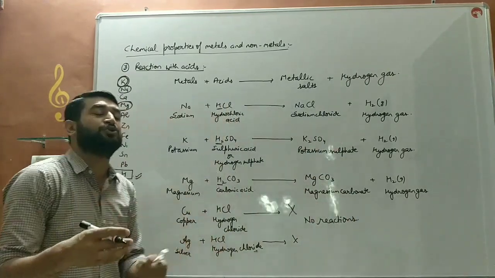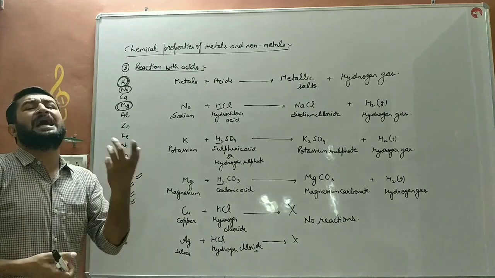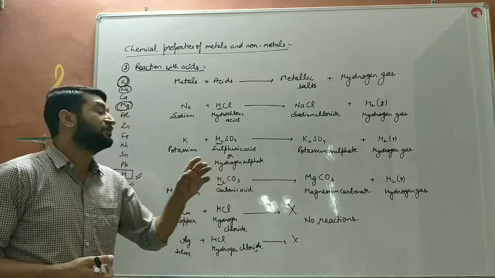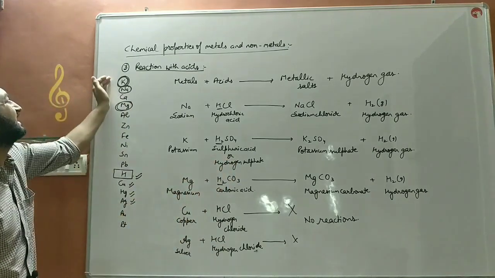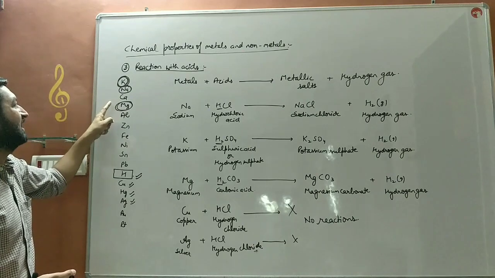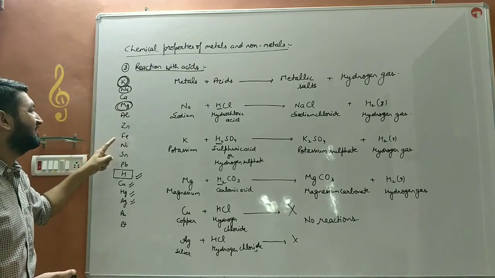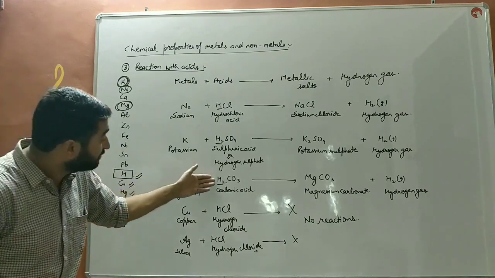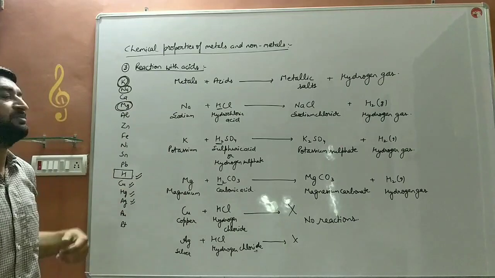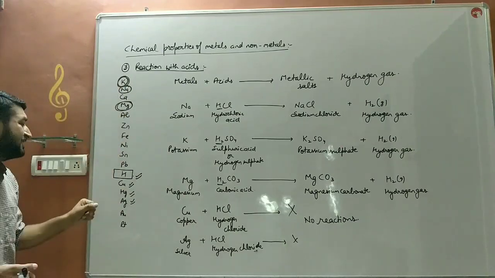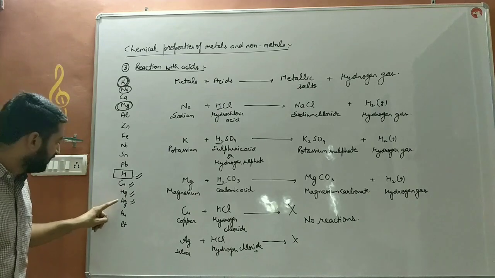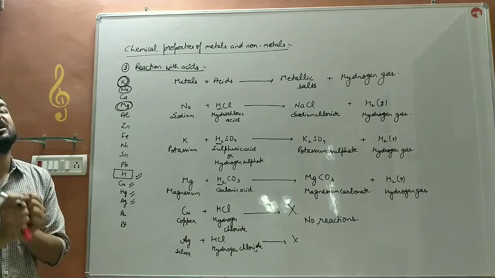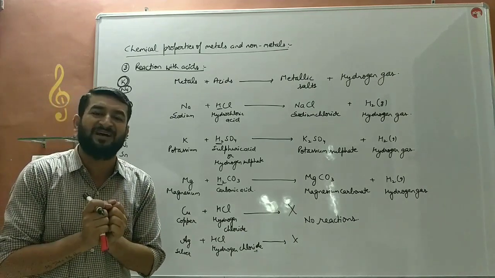And from here a very important question will form: name the two elements which will react with acids and displace hydrogen. कौन करेगा पता, जो हाइड्रोजन से ज्यादा रिएक्टिव हैं, like potassium, sodium, calcium, magnesium, aluminium, zinc, iron, nickel, tin, lead. These are more reactive than hydrogen. So they will displace the hydrogen from the acids. इनमें से कोई भी दो लिख दें. Whereas copper, mercury, silver, gold, platinum, they are less reactive than hydrogen. So they cannot displace hydrogen from the acids.